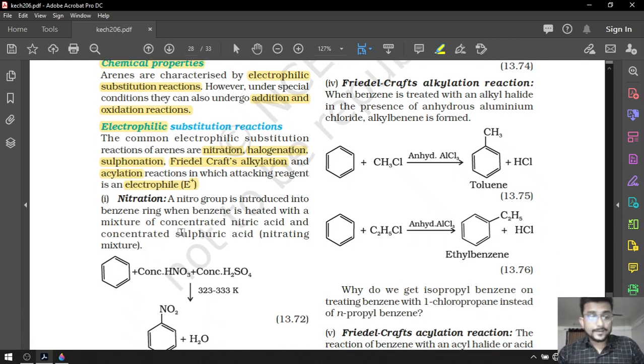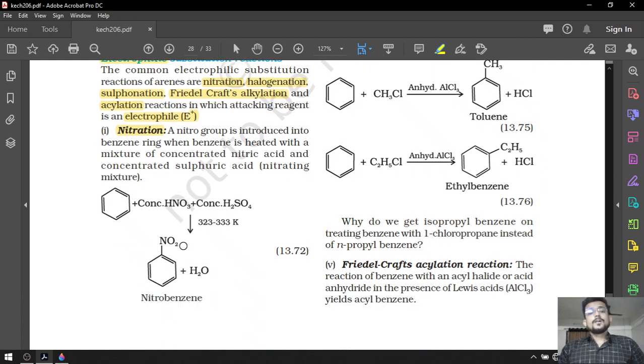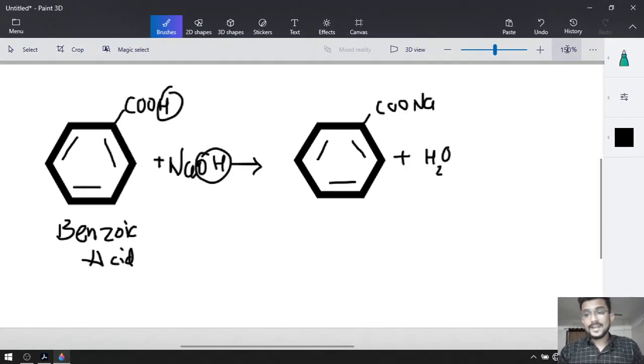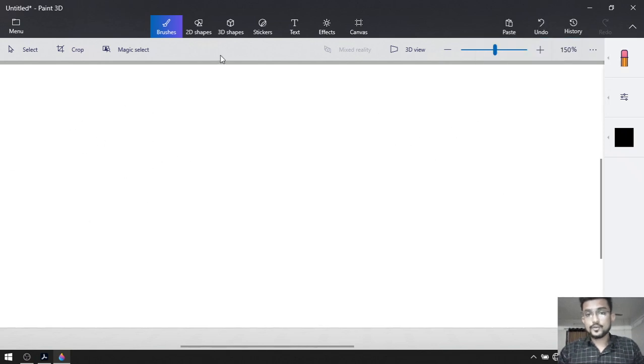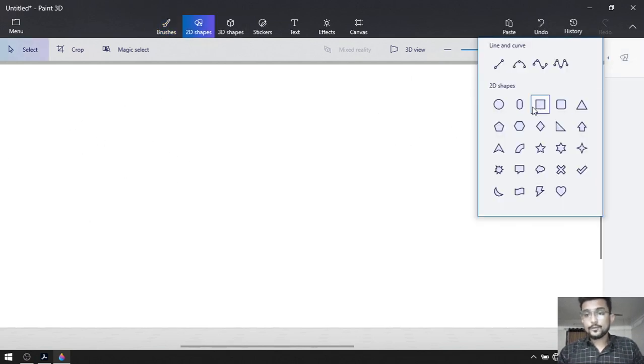So let's start with nitration. Nitration means we are going to add a nitro group, and for the addition of the nitro group we are going to use concentrated nitric acid, HNO3. Let's discuss this with a very clear note, so you do not have to worry about anything.